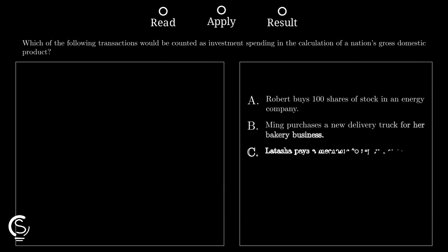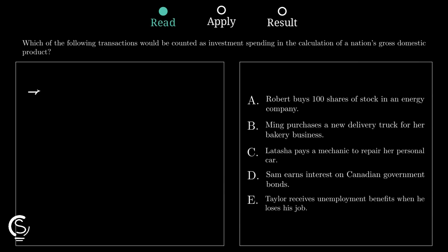In macroeconomics, investment spending specifically refers to the purchase of new capital goods that will be used to produce future goods and services. We are looking for physical capital here.